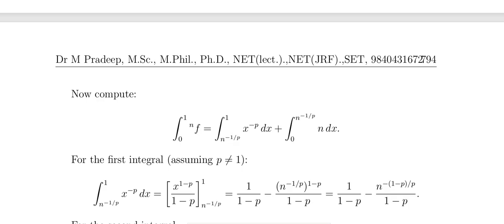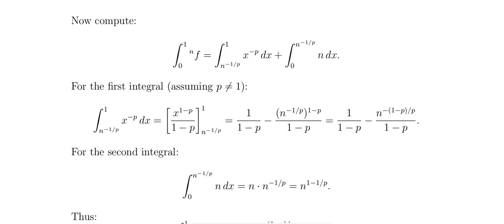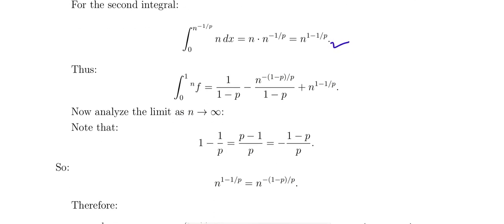If you integrate this, you get the output. So what comes? The integral of x power minus p from n power minus 1 by p to 1 is x power minus p plus 1 divided by 1 minus p, evaluated between the upper and lower limits. It's very simple. When you substitute the limits we get this. The same way, the integral from 0 to n power minus 1 by p of n gives n power 1 minus 1 by p. Adding everything, we get the sum.